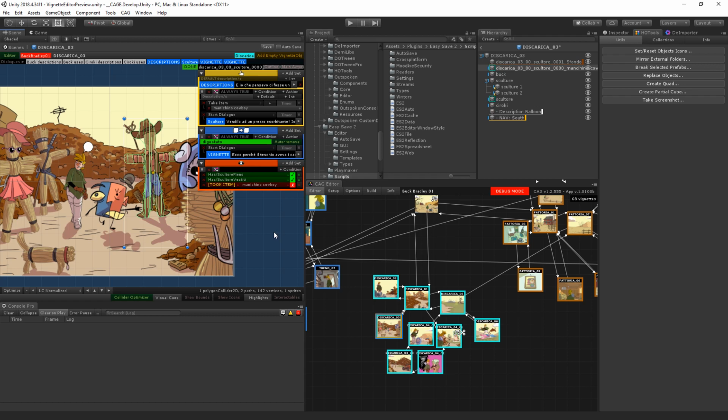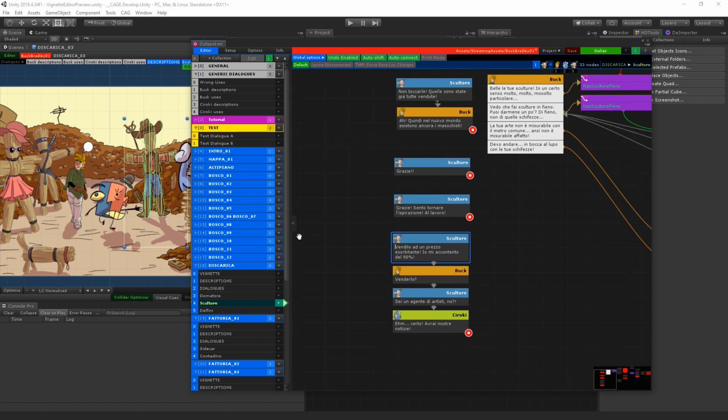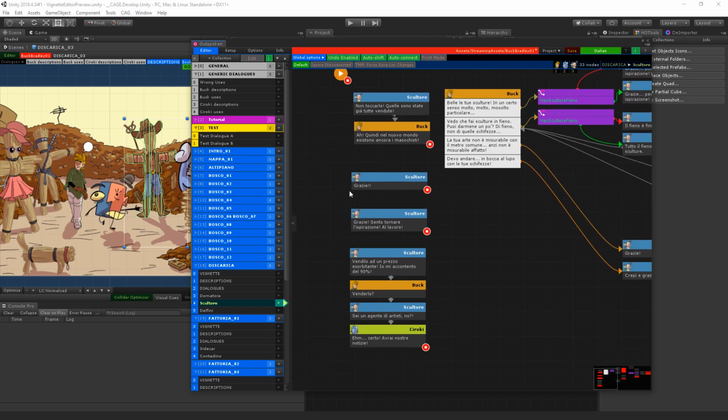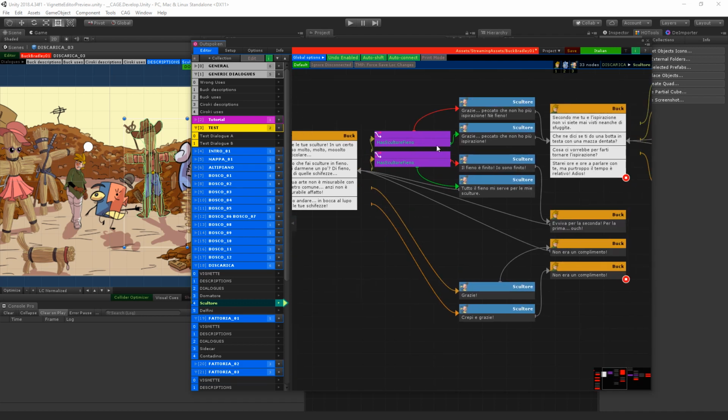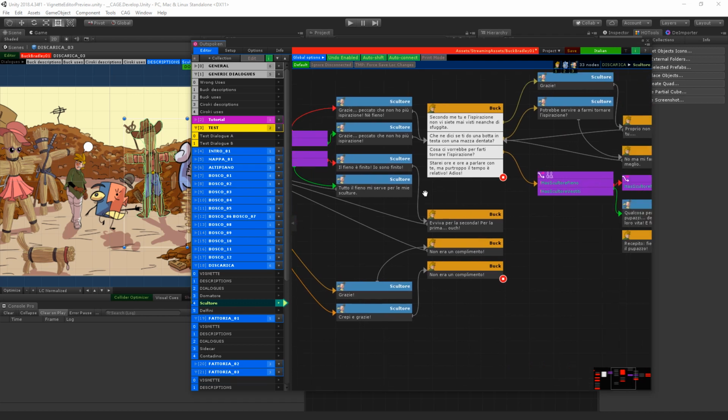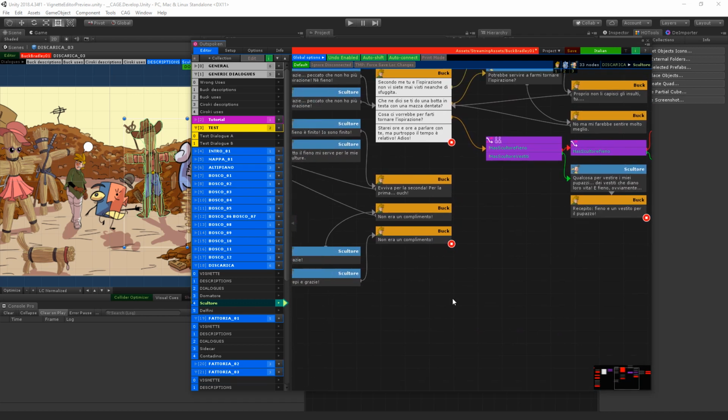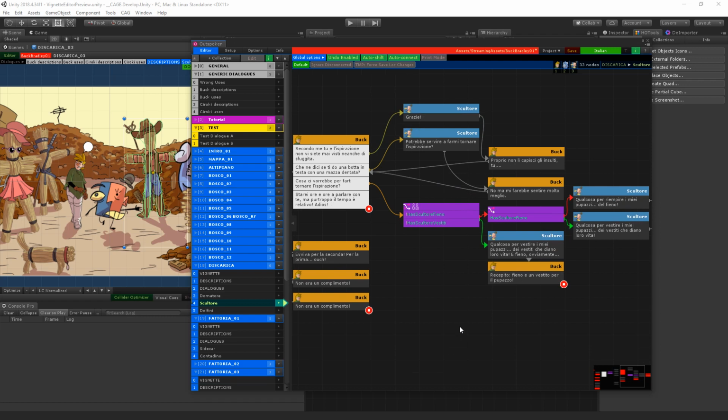An important part of Cage is Outspoken, which is a separate dialogue editor, but with which Cage interacts a lot. For example, let's open it from here. It's a very complex but also very writer-friendly dialogue editor that can contain both normal text nodes, choices, conditions, and also other types of nodes that we don't see here. For example, random nodes, or we can implement situations where the first time that you enter a node, you go to one text, the second time to another, the third time, etc., to a different one, and things like that.